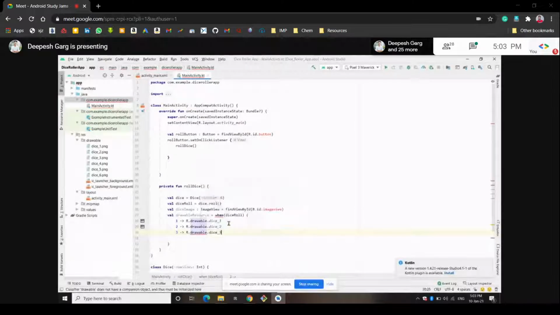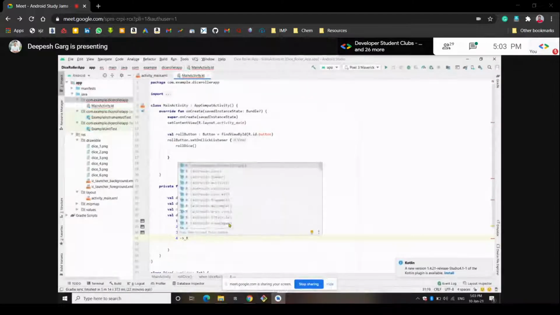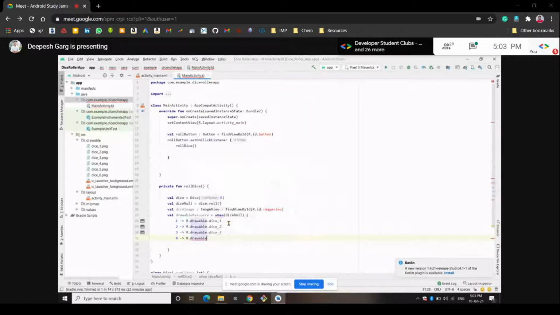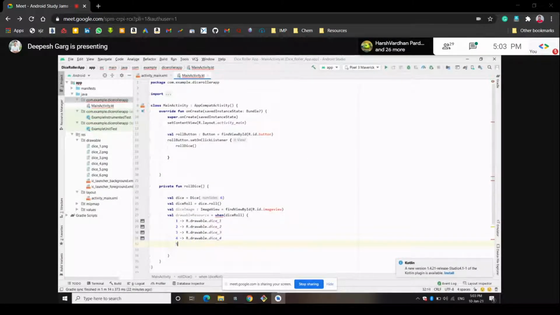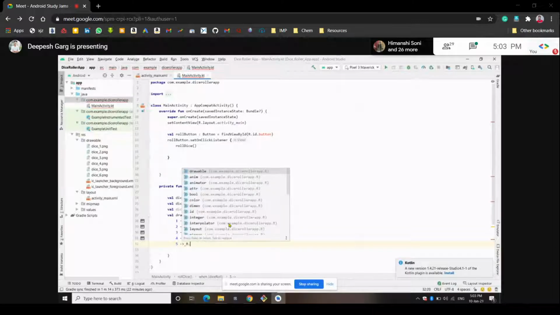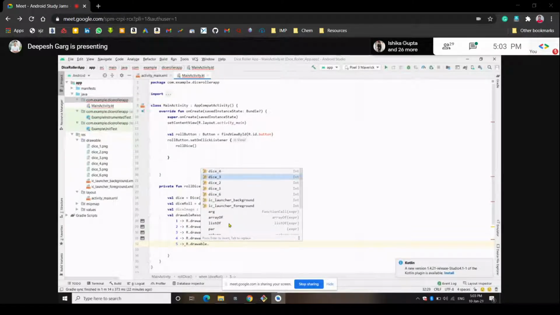Three. Same for the four also. We'll get four here. For the five also, we will write the code. Dice five is not there.